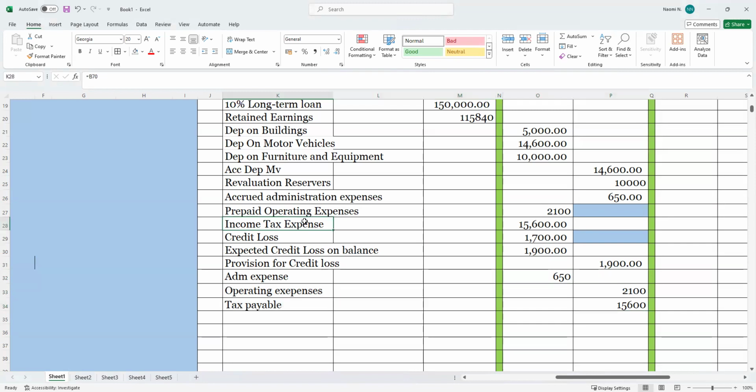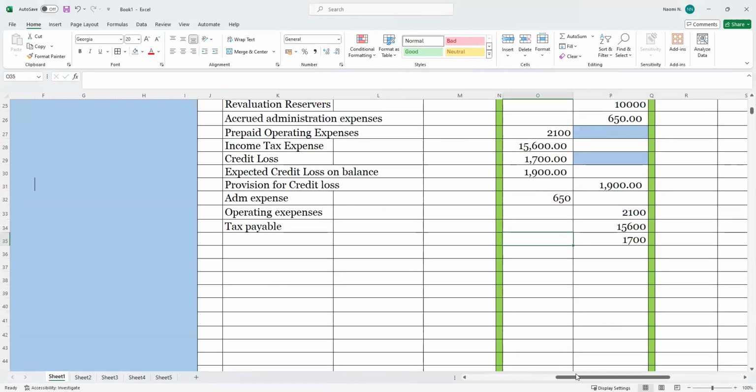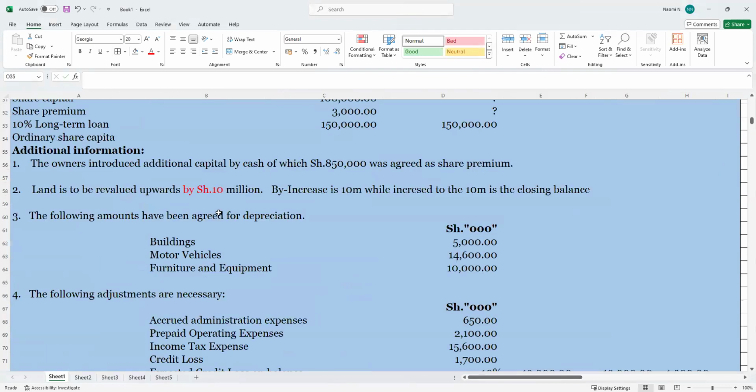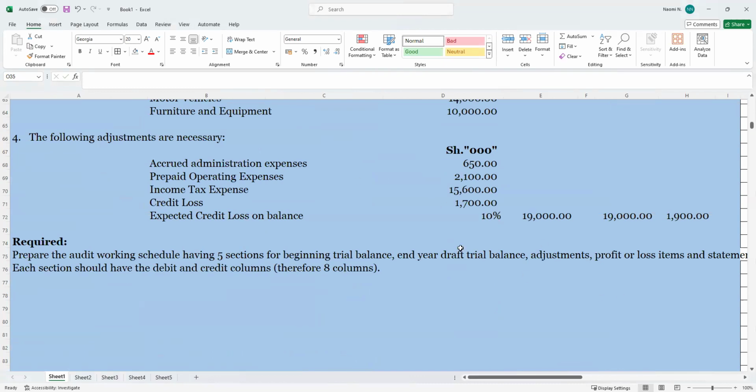Oh God, am I missing out on some? Yes, I'm good. Then 1,700. Yeah, at times it is just confusing, but you need to be a bit careful. So I think on our additional information here, we are done with everything.